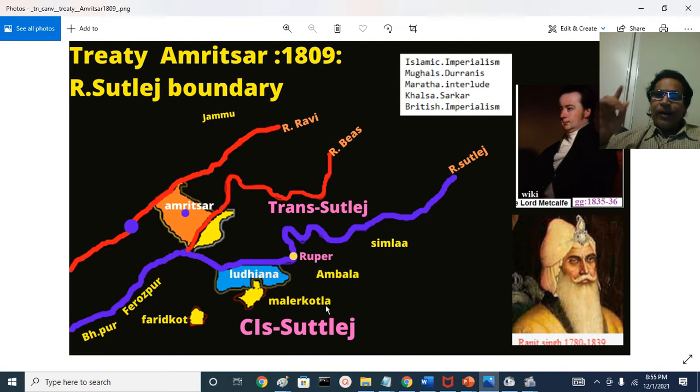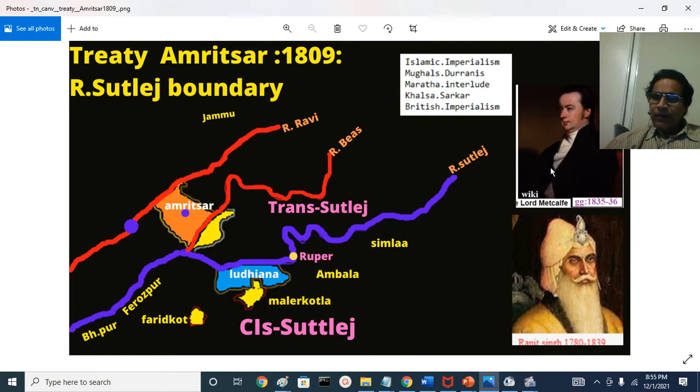At that time, the Governor General of the East India Company was Lord Minto. Lord Minto was the Governor General in 1809, because the treaty was signed that year, right? Lord Hastings, not Warren Hastings, Warren Hastings was before. Lord Hastings became the Governor General in 1813 till 1823, during whose time the important war, the Third Maratha War, was fought. So Minto was the Governor General.